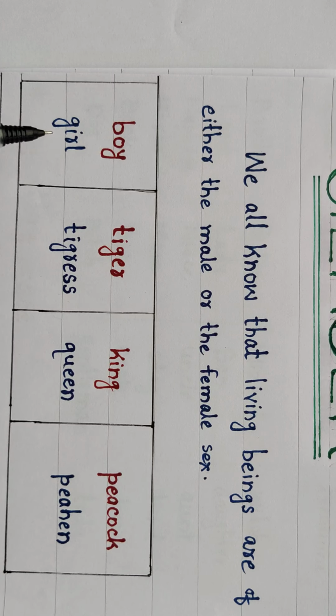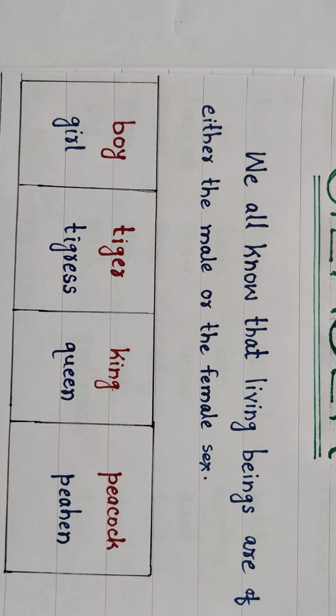And the second word of each pair, girl, tigress, queen, peahen. All these second words in each and every pair are representing female animals. Okay, boy, girl, tiger, tigress, king, queen, peacock, peahen. So all the first words in each and every pair are of masculine gender, and all these, girl, tigress, queen, peahen, are called feminine gender.